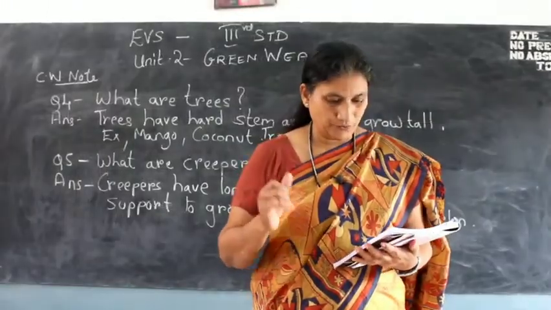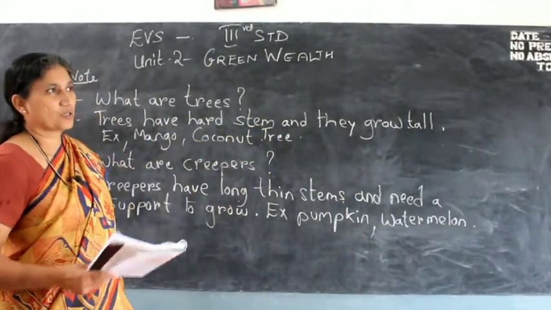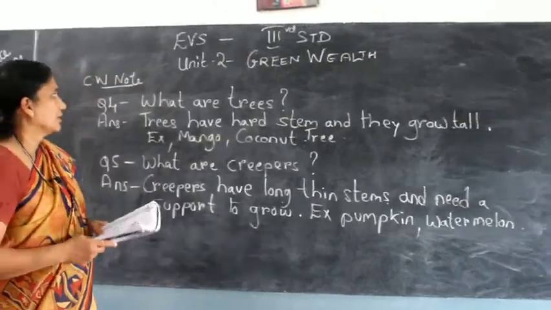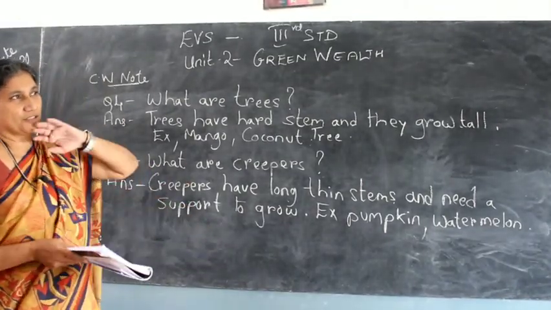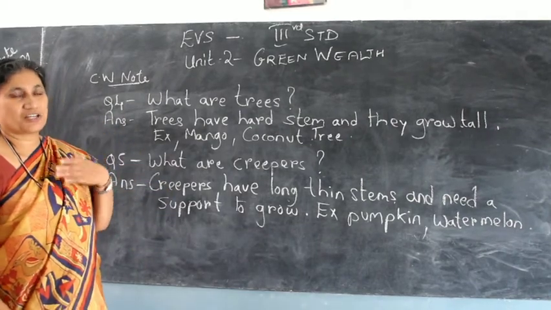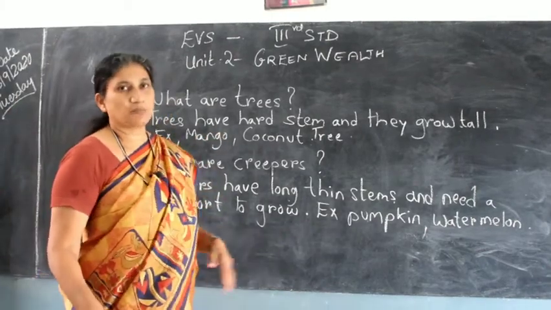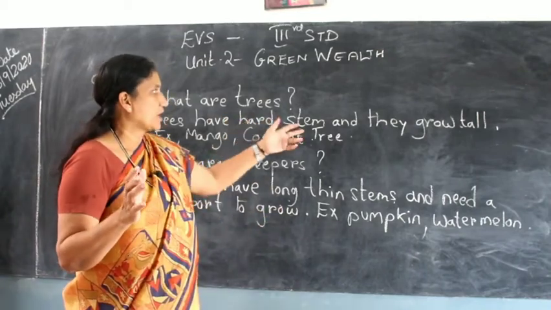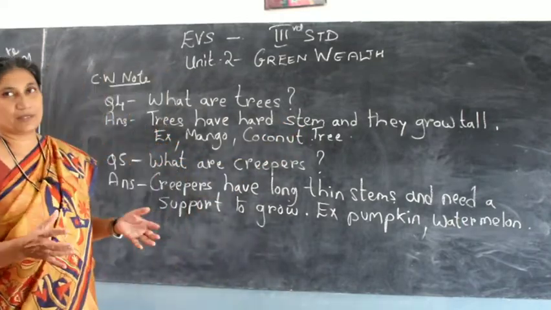Okay, children, now we finished with herbs and we finished with shrubs. Next we come to the next classification among the plant kingdom, that is trees. Now what are trees? Everybody knows trees, how they look. They are big, solid, grown, very tall, and we can climb on them. There are certain trees which grow very, very tall. Now trees usually have a hard stem, that is called the bark of the tree. The body of the tree, that is called the bark, has a very hard stem, and they grow very tall. So trees always resemble a hard stem and they grow tall.